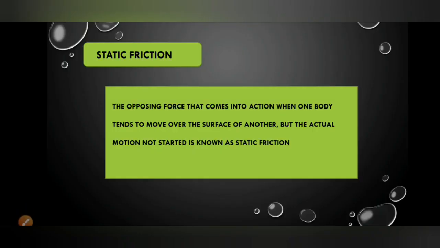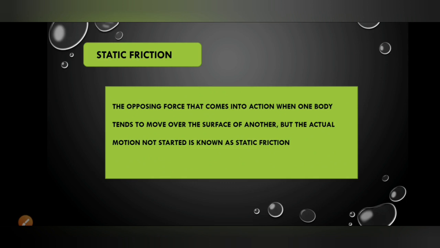Look, what is static friction? The opposing force that comes into action when one body tends to move over the surface of another body, but the actual motion has not yet started, is known as static friction. That means a body is trying to move on the surface of another body. It's trying to move, but the actual movement has not yet started.